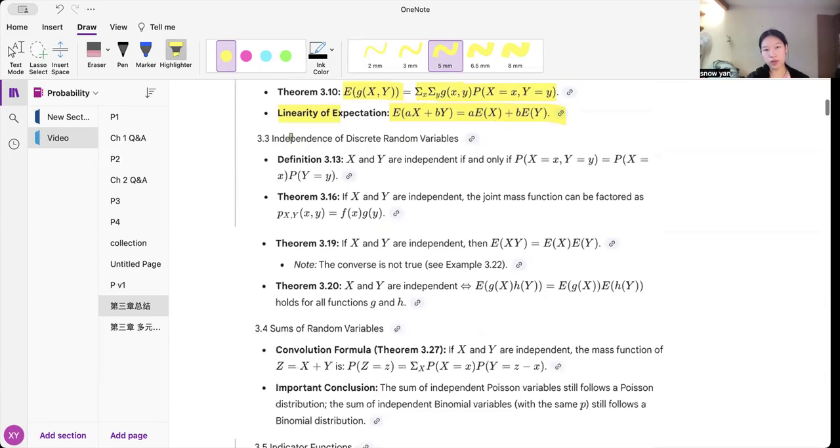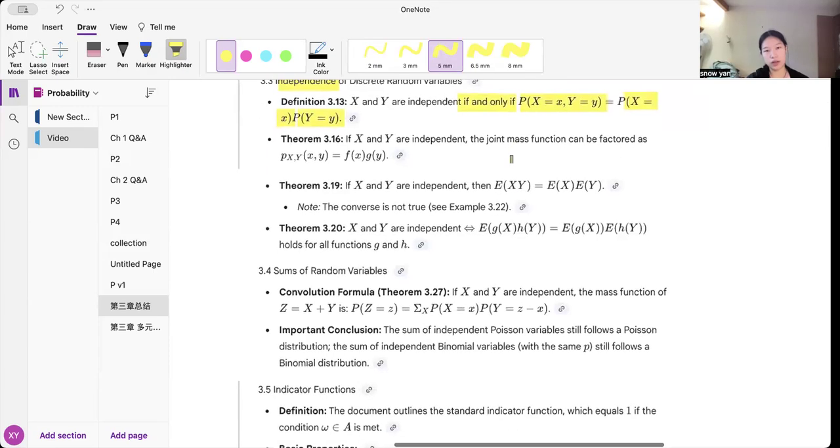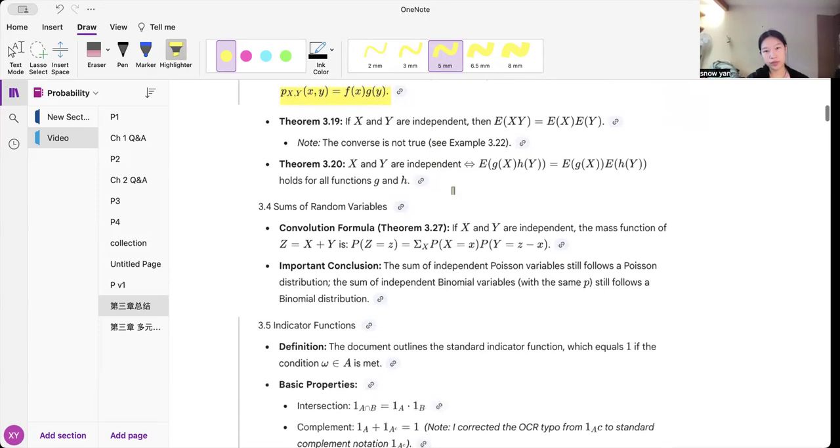And then the third part talks about independence of discrete random variables, which basically means that if they're independent, then I can just break it up into their products. And it's an if and only if. So if they can be broken apart, then they're also independent. And if they're independent, I can break it down like this. Pretty straightforward.